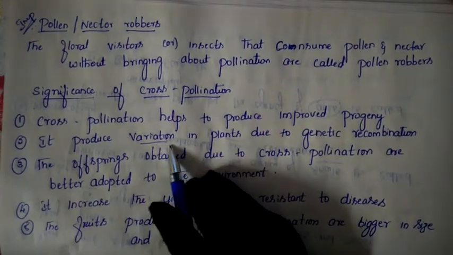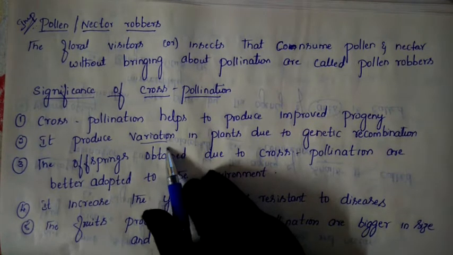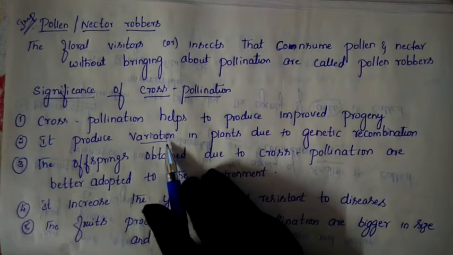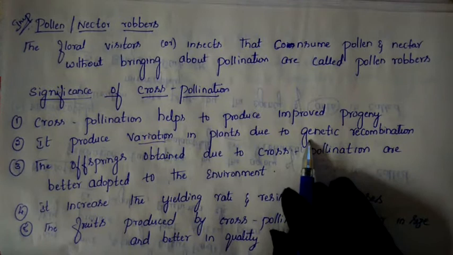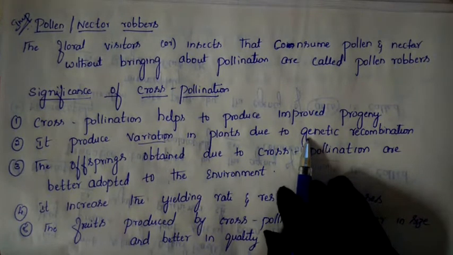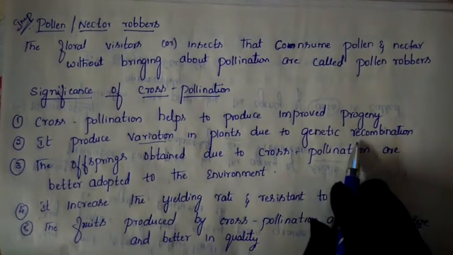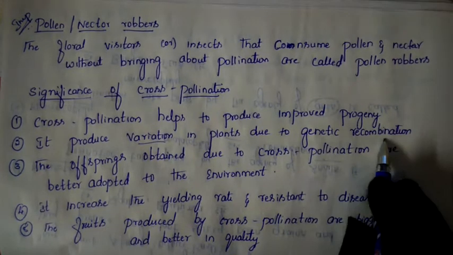If cross pollination happens, there is a chance of variation. Variation means a new character may be exhibited in the offspring which is not present in the parents. The parents do not have that character, a new, good character, yet it is introduced in the offspring, which leads to variation. This happens due to genetic recombination.